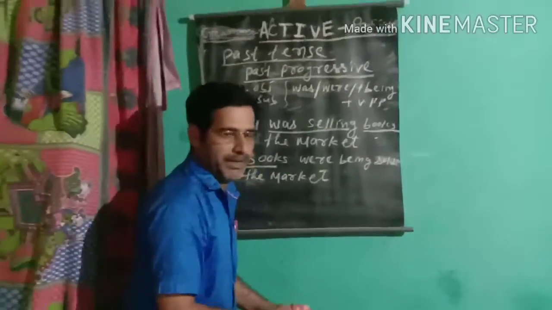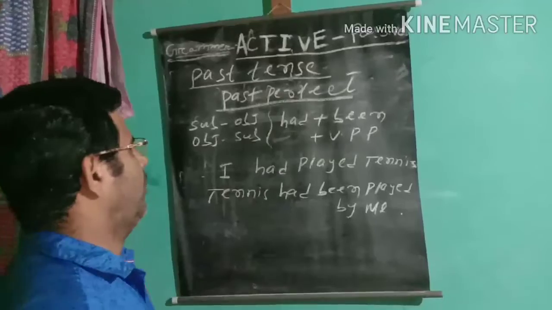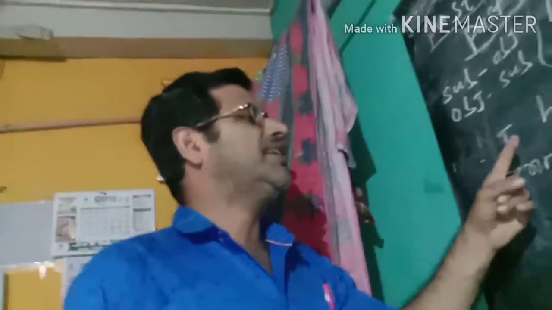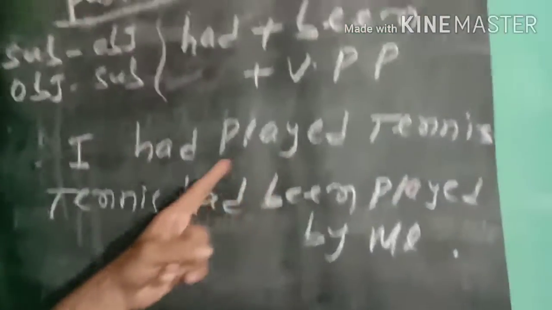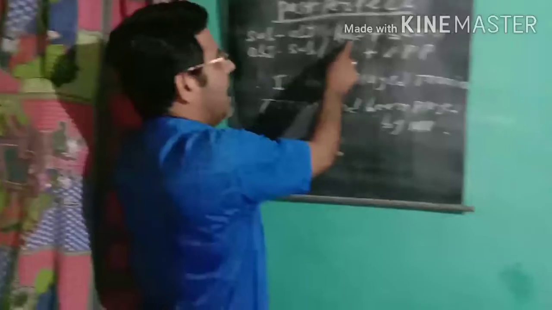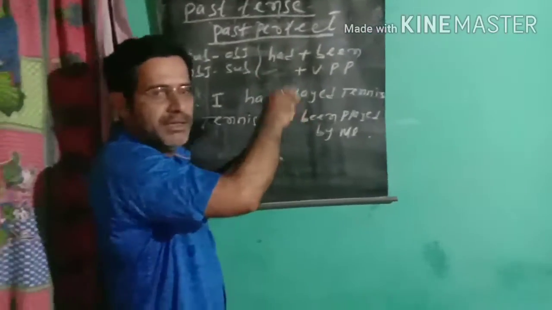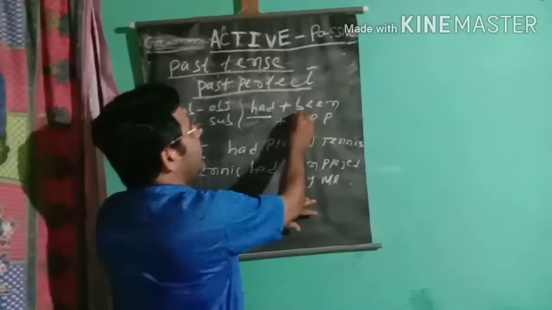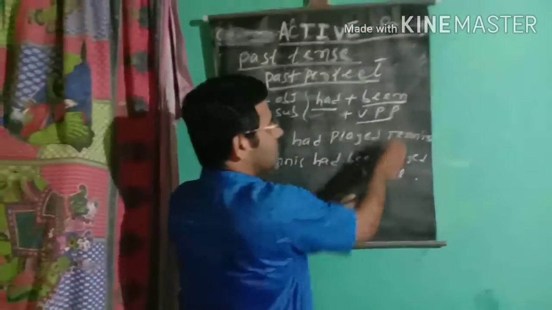We go to past perfect. Past tense, past perfect. When the sentence is in the form of past perfect in active voice, how does it become passive voice? The rule is: subject becomes object, object becomes subject. We use had, both with a singular subject and a plural subject. Then been, B-E-E-N, been. Then the verb becomes past participle.